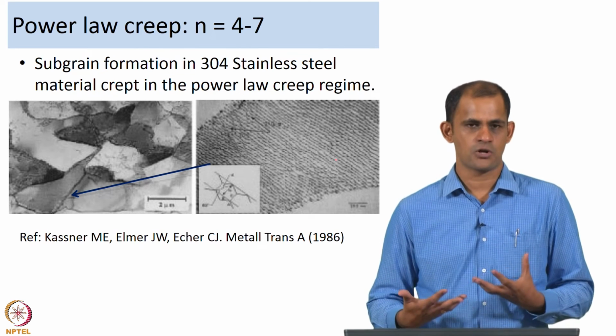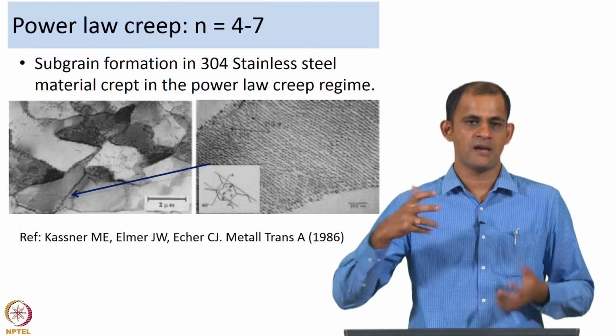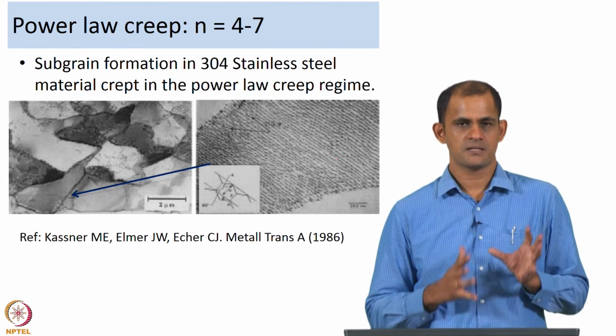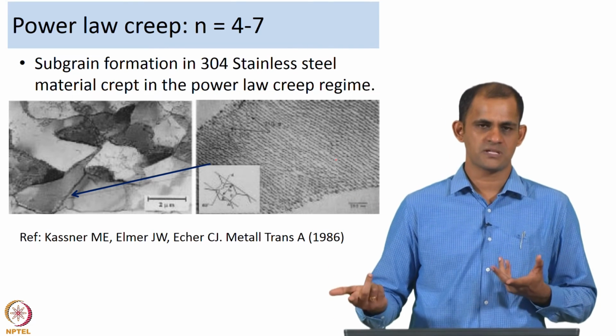If the back stresses are not relieved then creep strain is not going to happen. That is the first aspect. So, the efficiency of the deformation process is dependent on how fast the dislocation climb process happens.